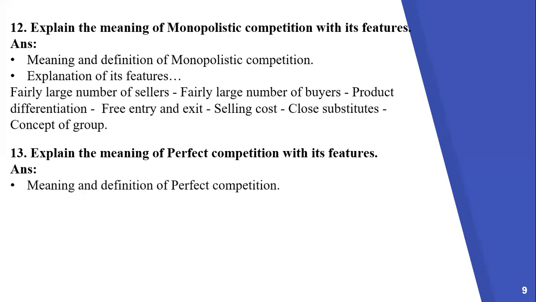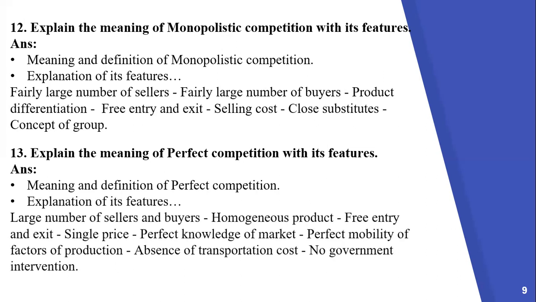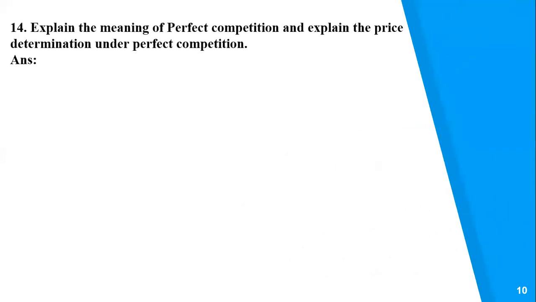First, write down meaning and definition of perfect competition, and then explanation of its features: large number of sellers and buyers, homogeneous product, free entry and exit, single price, perfect knowledge of market, perfect mobility of factors of production, absence of transportation cost, and no government intervention.